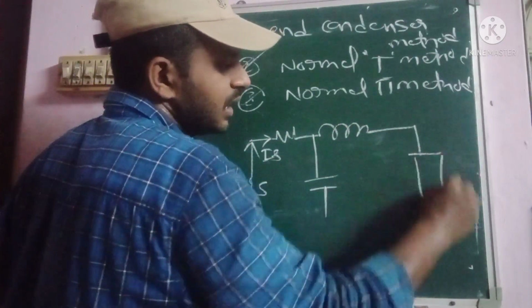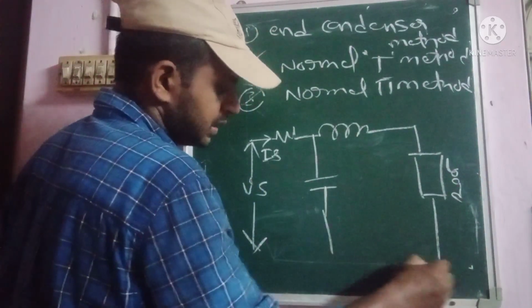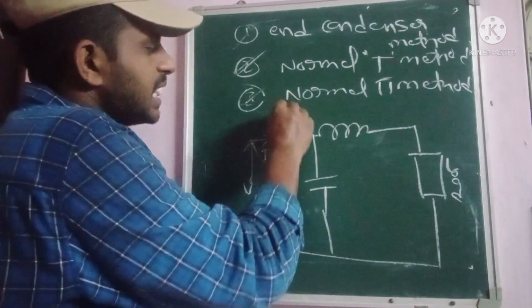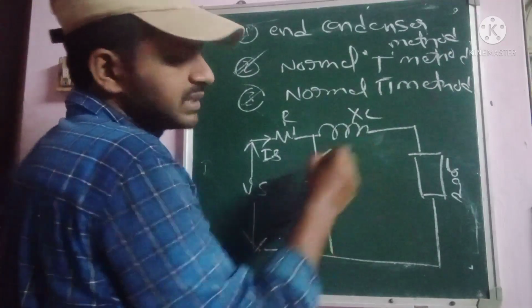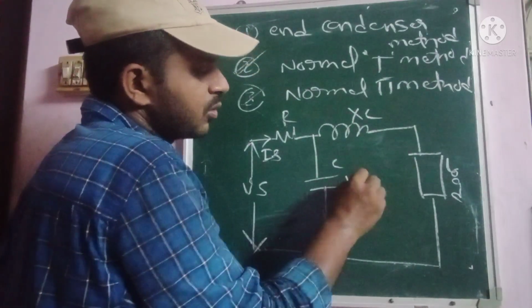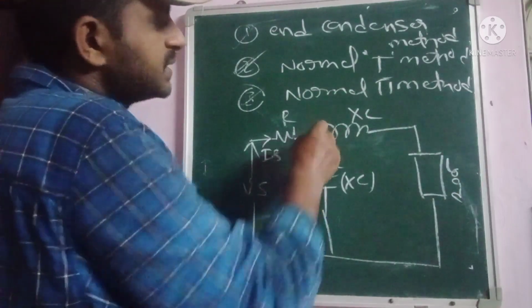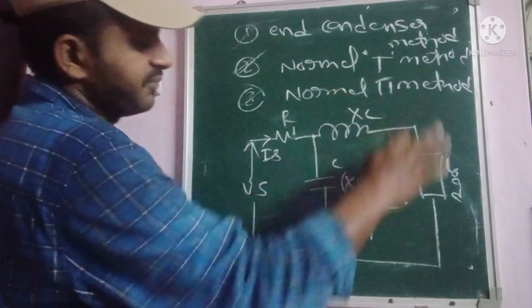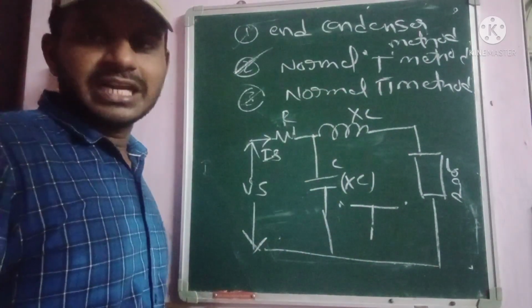Here also there is a load. So this is the total representation of the normal T method. This is the resistance R and the reactance XL, and this is C by 2, also called XC, whatever we have to indicate. So this is the representation of the normal T type of medium transmission line.